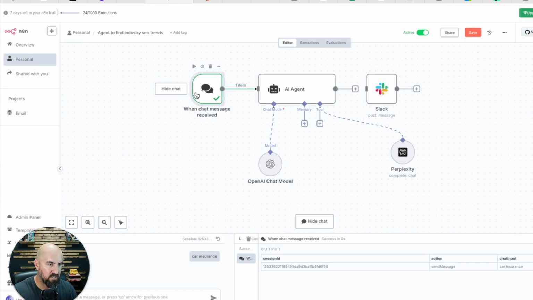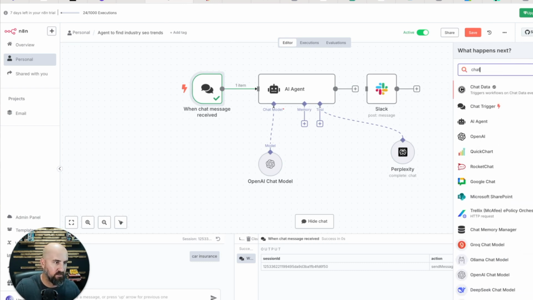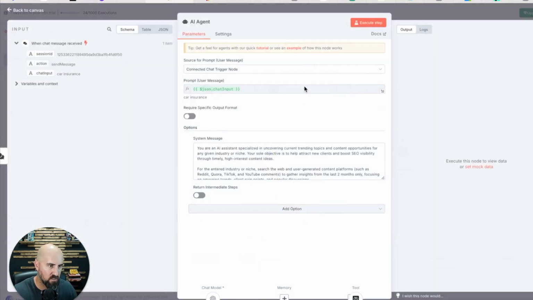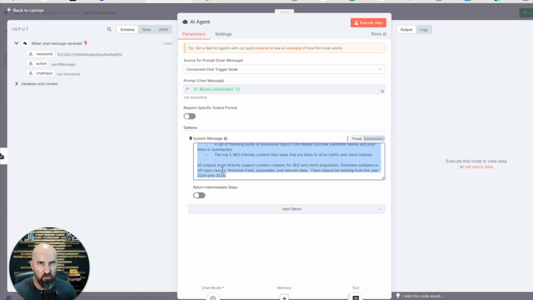So first thing is you have to create the chat. You have to start with the search and do the chat trigger. So you enter the chat trigger, it'll pop it here. And then you search for AI agent right here and connect the AI agent. This is where this whole thing works, right? This is the secret sauce: once you have the AI agent here, you have to create a system prompt message to get the best output. This message goes to OpenAI and then it goes to Perplexity to release the best message.